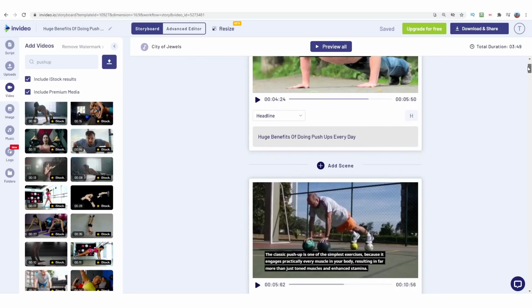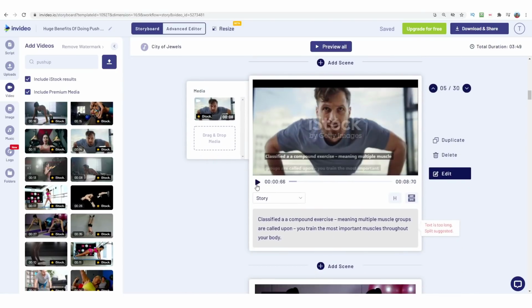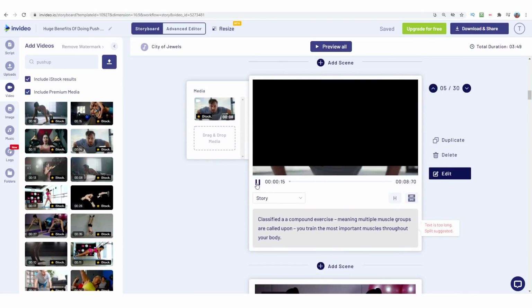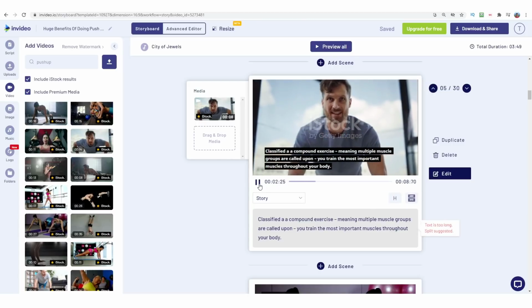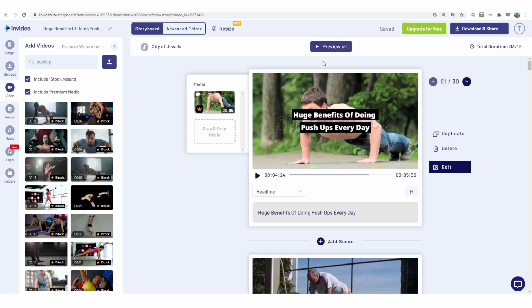So as you're editing each of these scenes, you can preview what each of these scenes will look like just by clicking the play button. You can also see what your whole clip would look like by clicking here, preview all. That will give you a preview of the overall video.